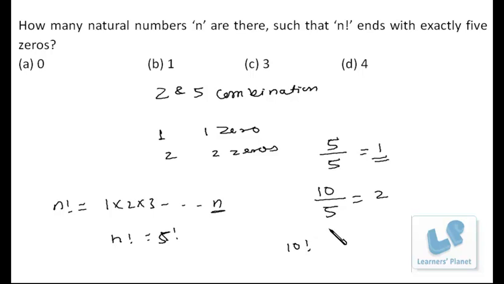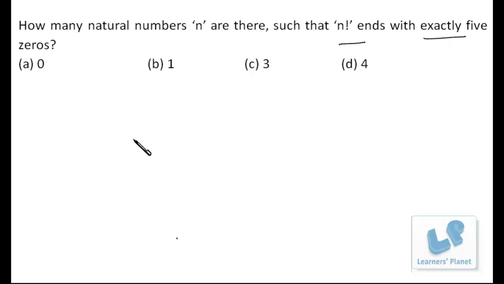Okay, now let's come to this particular problem. I want exactly 5 zeros. That means I want 5 combinations of 2 and 5. Now definitely 2s will be more than 5s, so let's calculate only 5s.